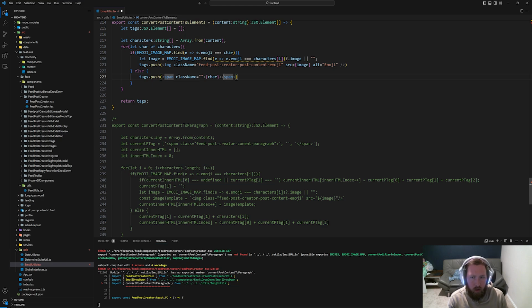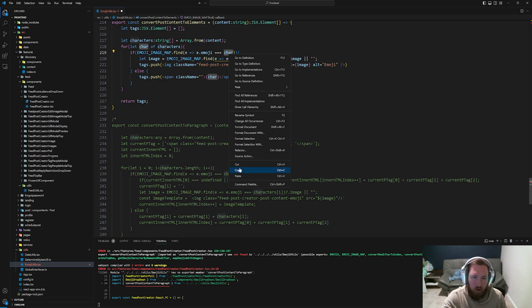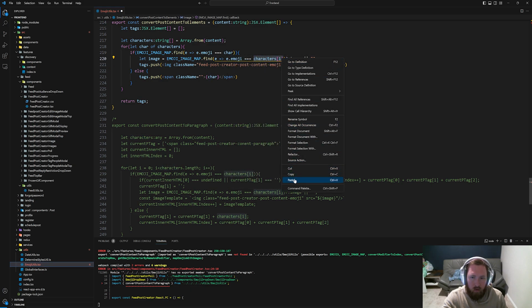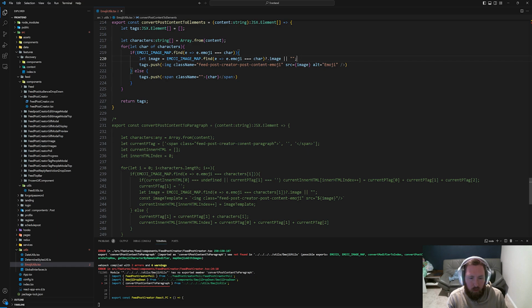This should theoretically work. Okay, so now the issue is, this should just be char, right? So we can copy this, just say char here. Now theoretically this should just work. Obviously, it's mad about the convert post content to paragraph, and I'm curious to see if this is even going to end up working, because we're going to do some other work.